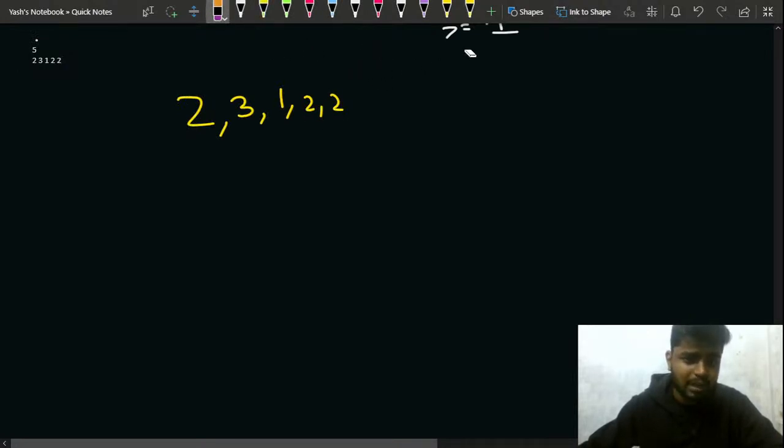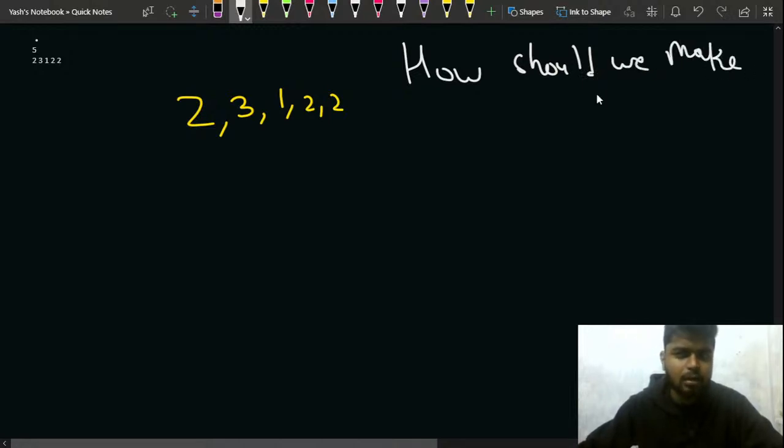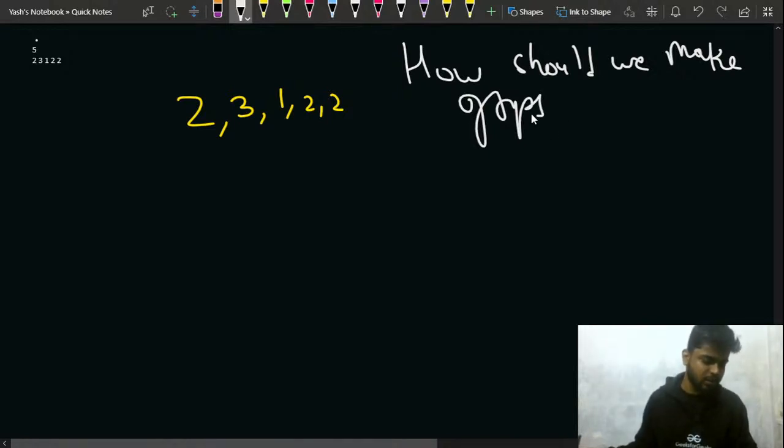So what will be the answer for this test case? Can anyone let me know in the chat? How will I order it? What should I do? How should I make the teams? How should I make groups? Can anyone let me know in the chat? Any particular order or anything that you can think of for this particular test case?